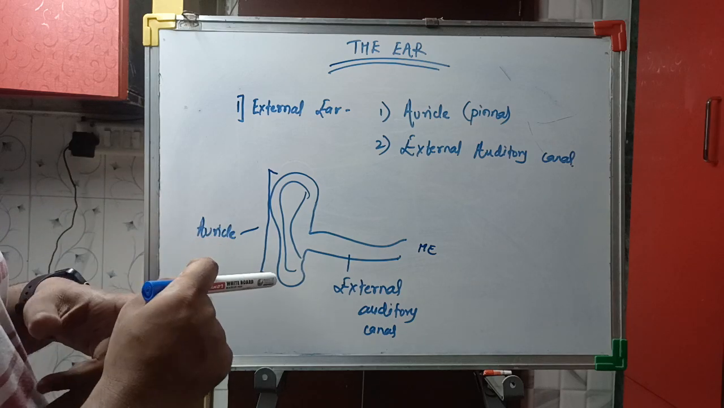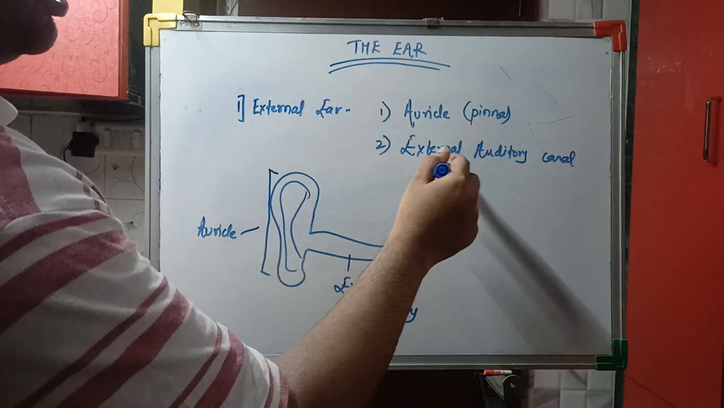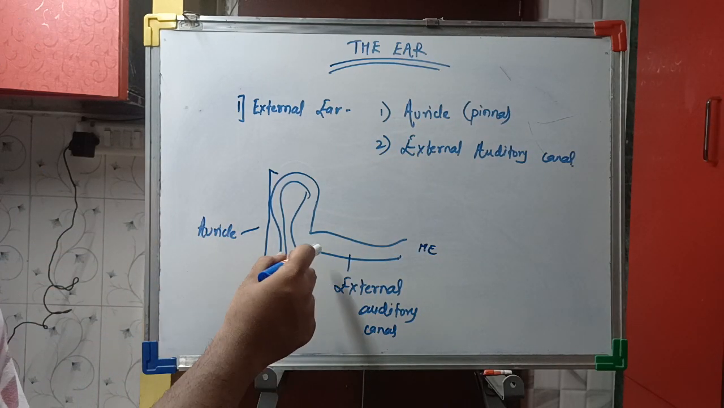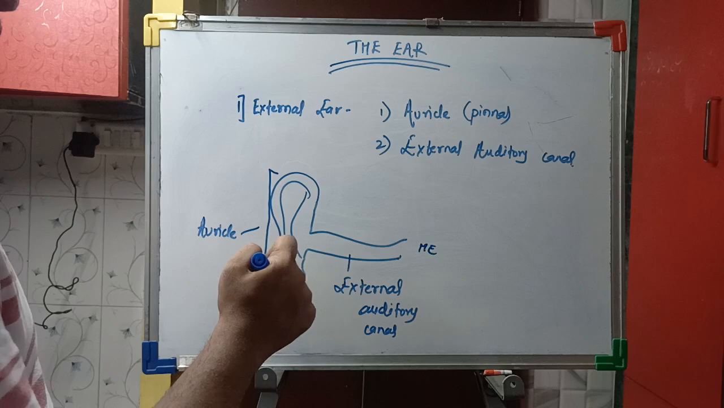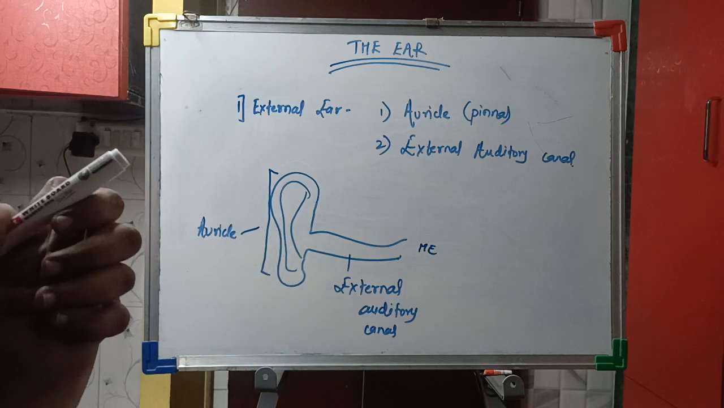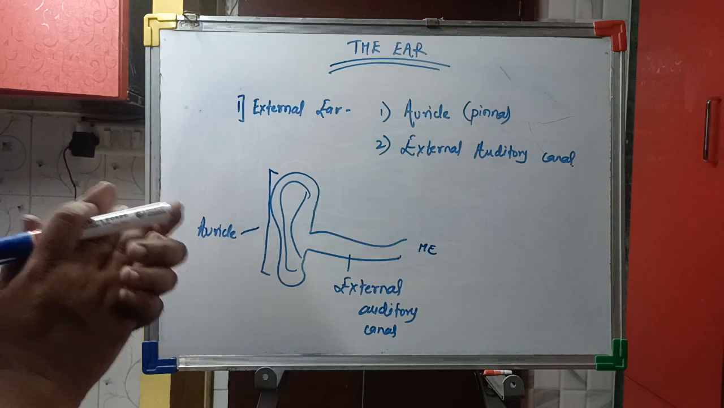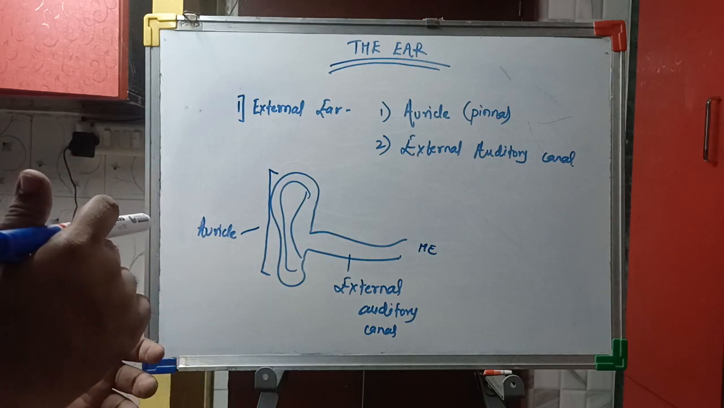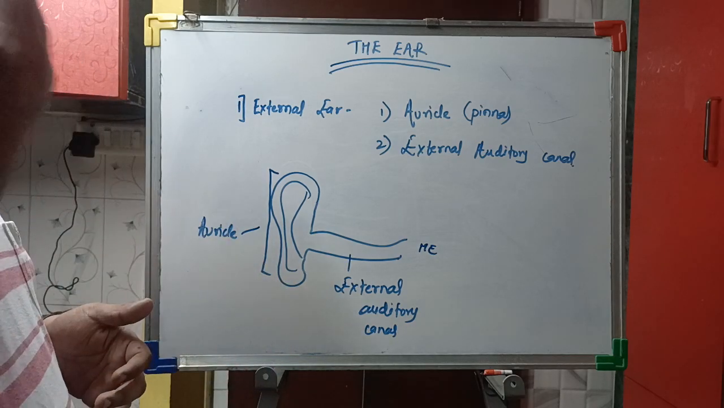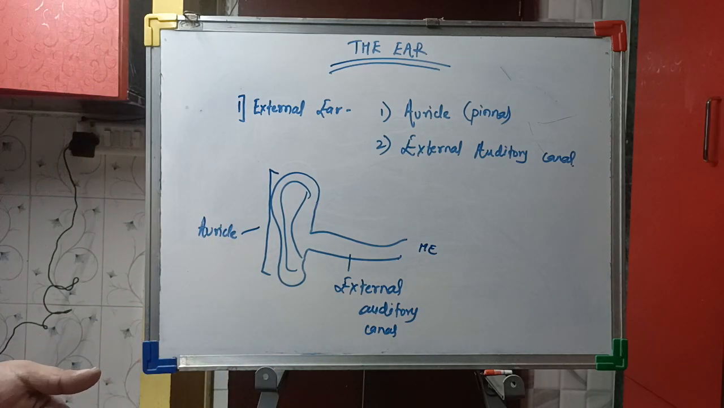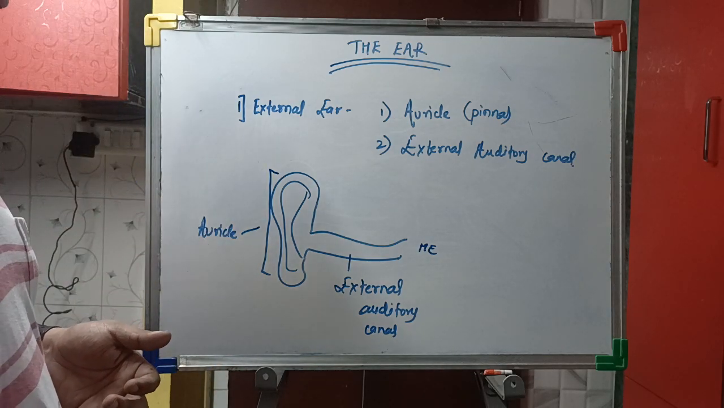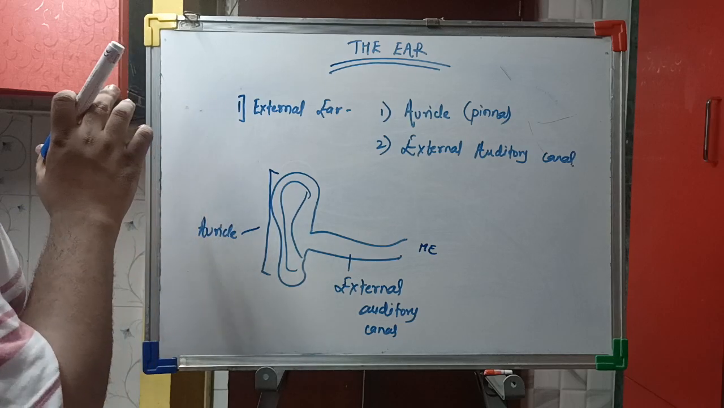Then we will move forward to the external auditory canal or external auditory meatus. The external auditory canal is a curve-shaped canal which consists of the ceruminous glands. What do ceruminous glands do? They secrete the cerumen, called wax. We will feel the wax as a sticky-like substance which is collected in our ear. So this is the external ear.